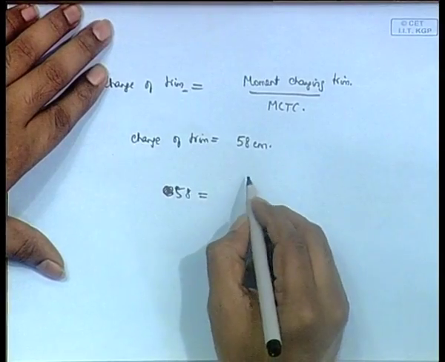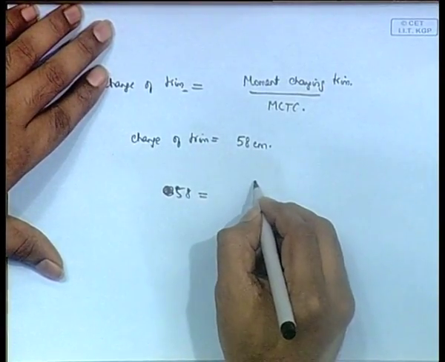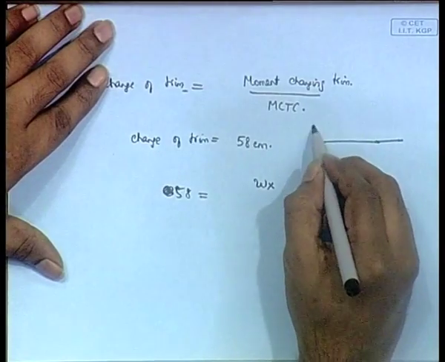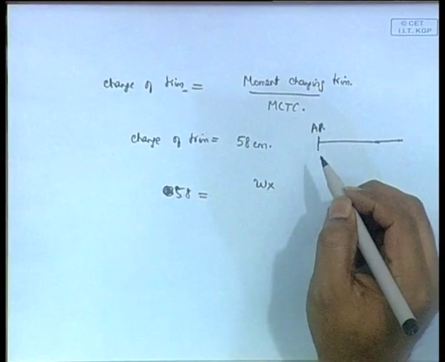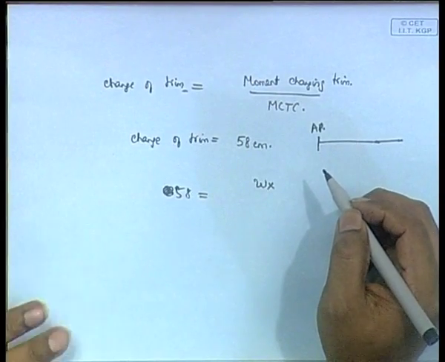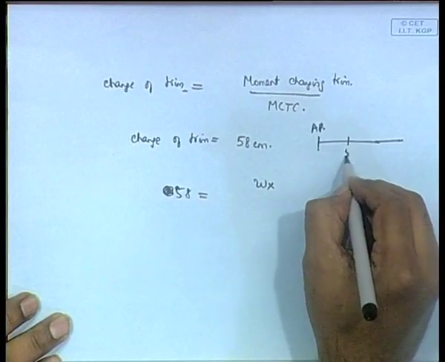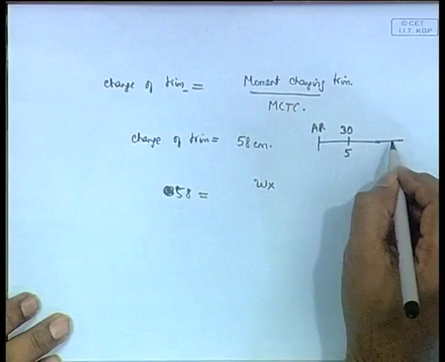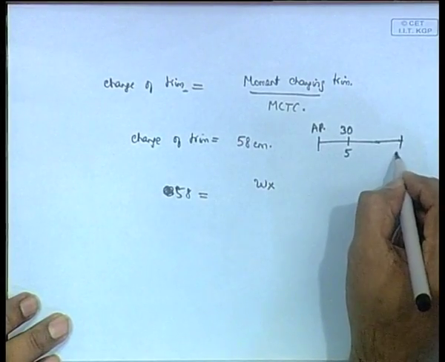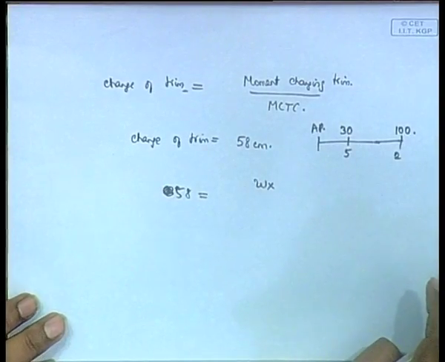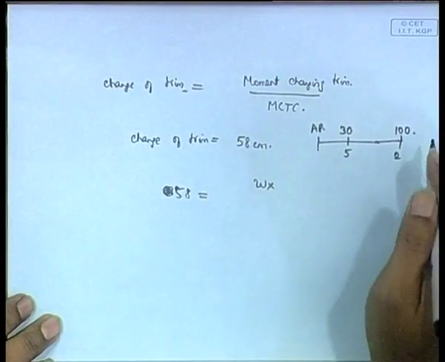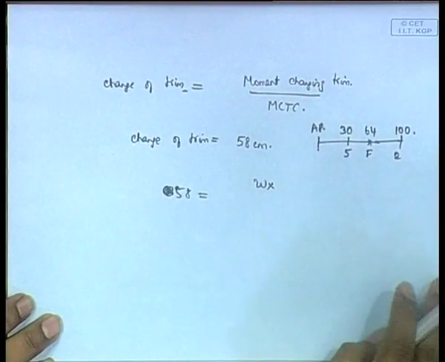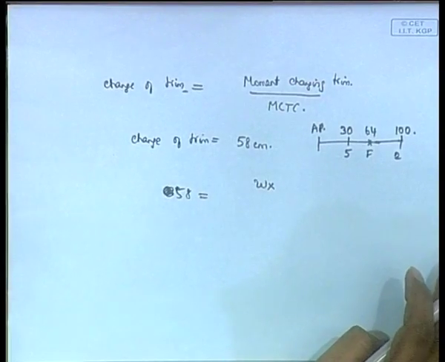So 58 is equal to, let us say, W. Every distance is given from AP. In this case, you are told that hold number 5 is 30 meters forward of AP and hold number 2 is 100 meters forward of AP. Now, you are also told that the LCF is 64 meters, F is somewhere here. Therefore, you have to take distances in a different fashion.